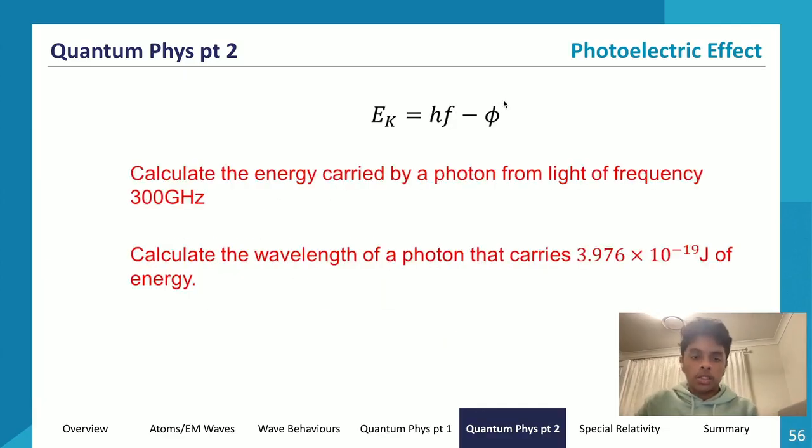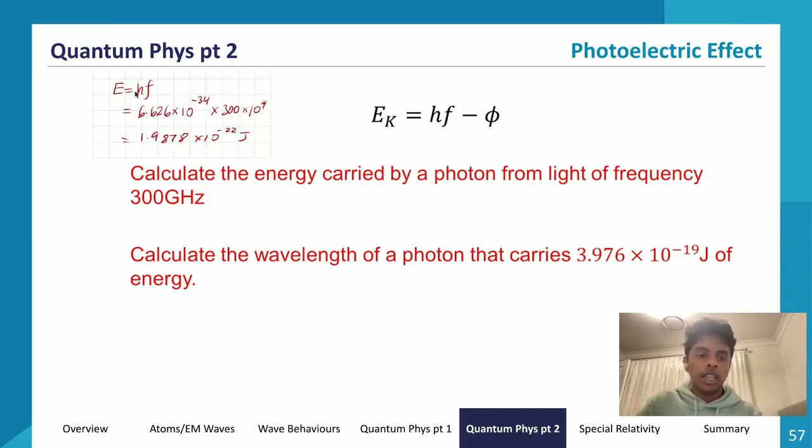So now let's go through a couple of questions. What we do is put into application our understanding of Planck's equation. Calculate the energy carried by a photon from a light of frequency 300 gigahertz. So if I have frequency 300 gigahertz, how much energy do I have? Well, I follow E equals hf. So E equals hf, which is equal to 6.626 times 10 to the power of negative 34, Planck's constant, multiplied by 300 gigahertz, which is 300 times 10 to the power of 9, to get a value for energy of 1.9878 times 10 to the power of negative 22 joules. So that's what that would look like.